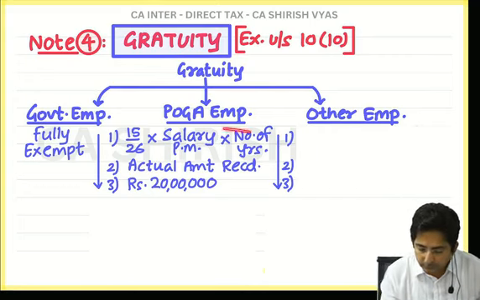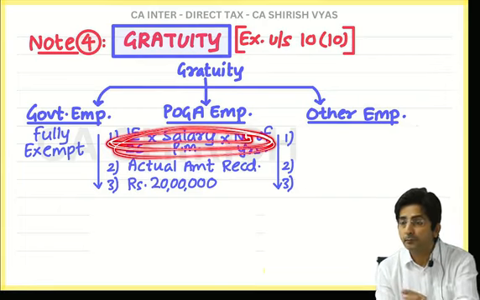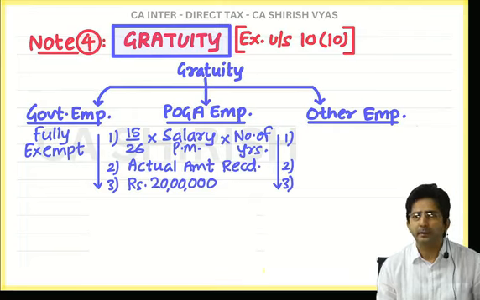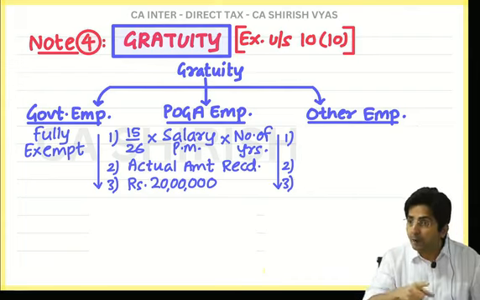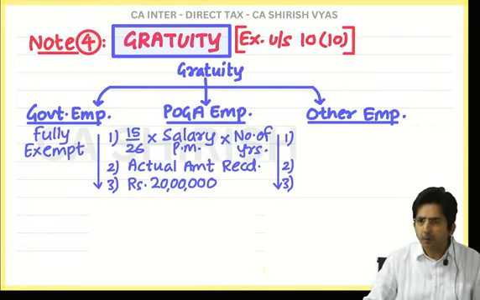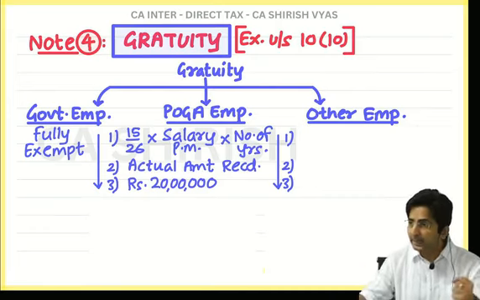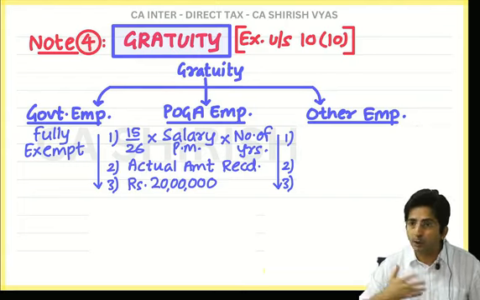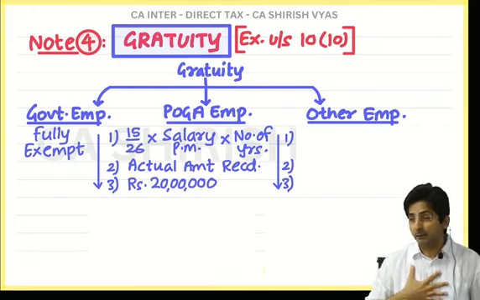In other words, this first amount is the minimum amount which an employee should receive as per the Payment of Gratuity Act. And what does the Income Tax Department say? The minimum figure which the Act has entitled you to, if you receive that much, we will exempt it, because that is the right the Act has given you. If you are getting the amount which is your right, we will not even tax it. But at the same time, the government says not more than 20 lakhs.